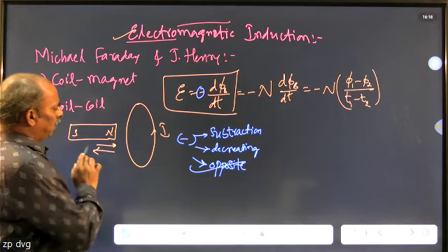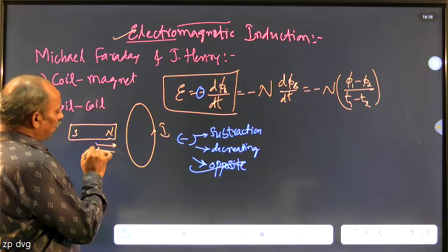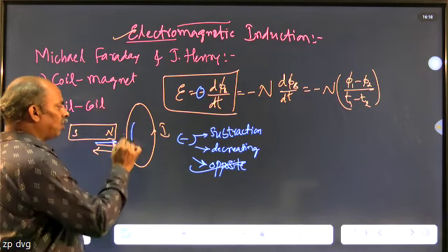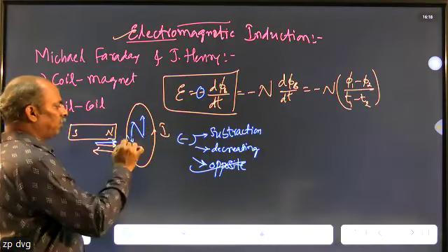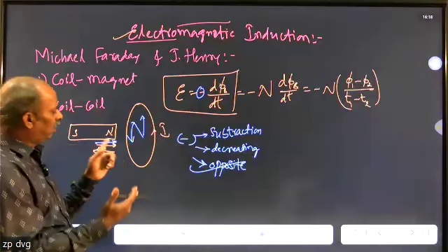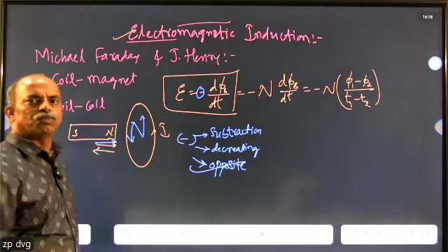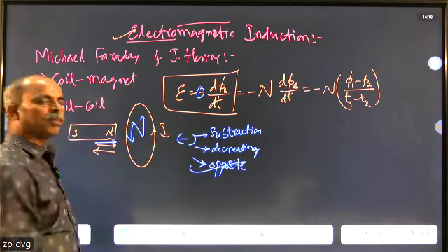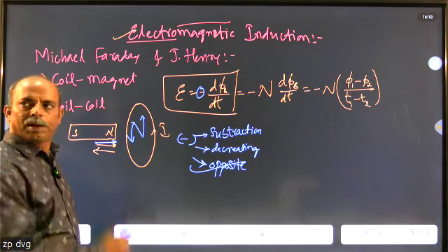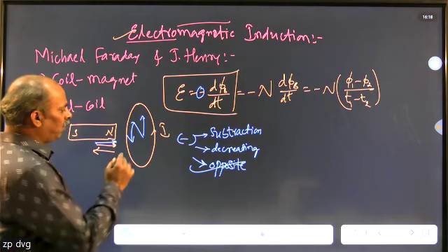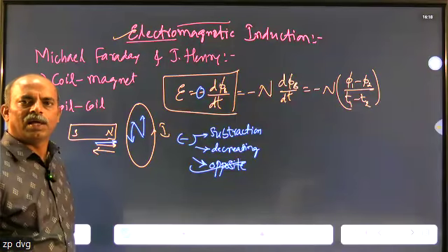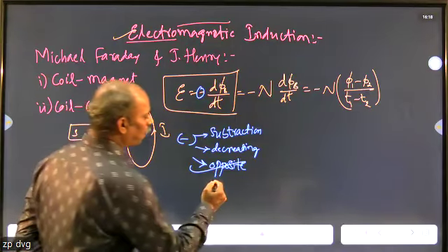For example, suppose you start to move the north pole of the magnet towards a coil. At that time, the face of the coil, the surface facing the north pole of the magnet, will also act as a north pole. If the magnet is moving towards the coil, this face acts as a north pole. The reason is that it opposes the motion of the magnet towards the coil. We know from the basic level that north pole and north pole repel each other. So they are going to be opposed.